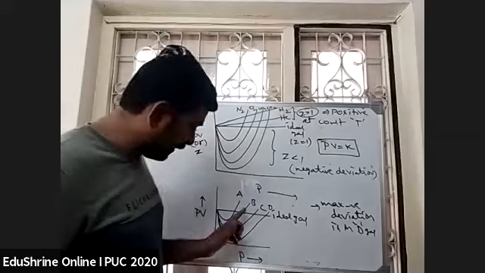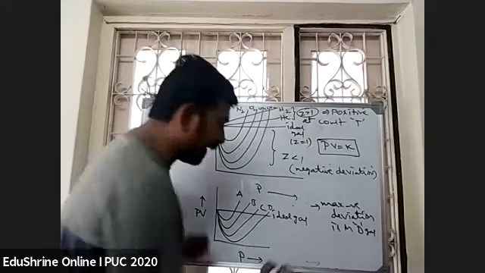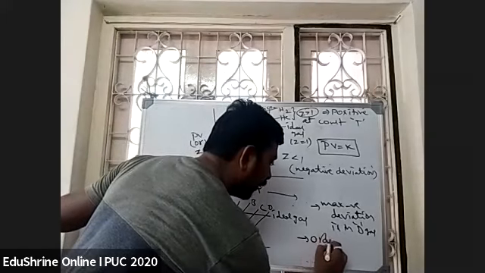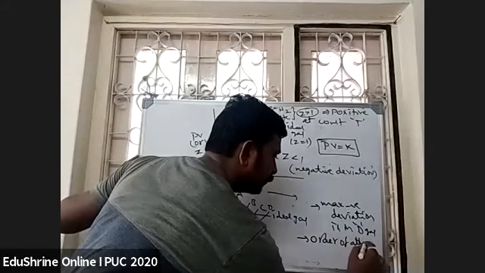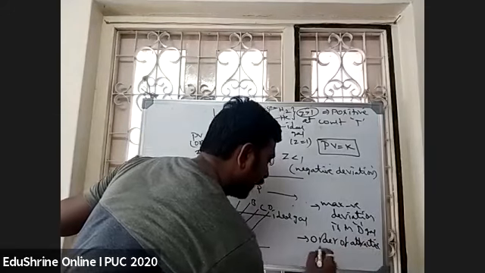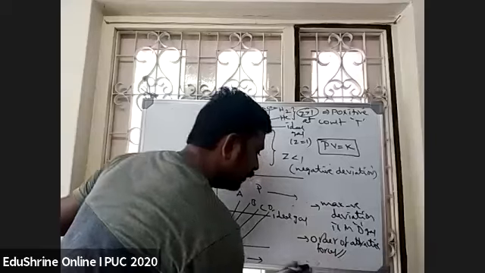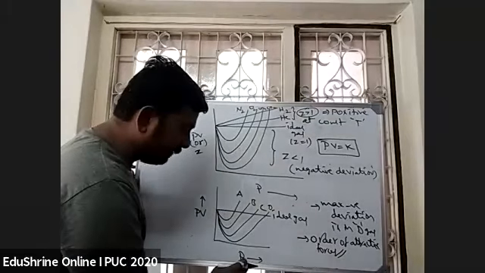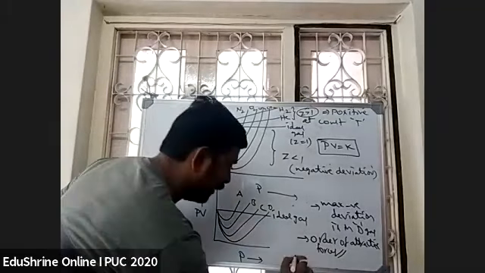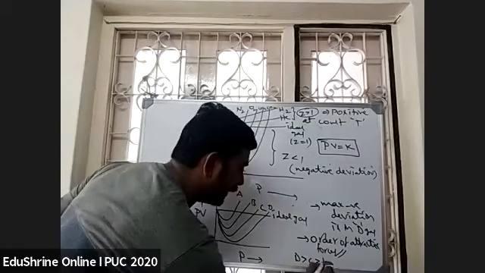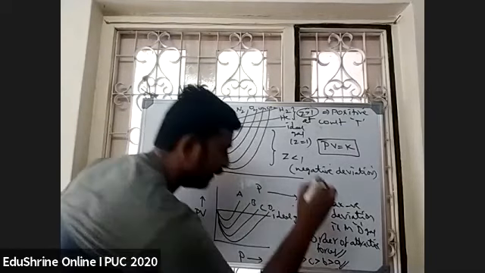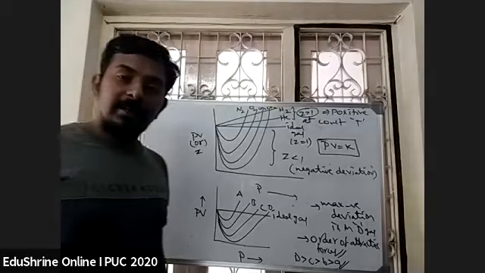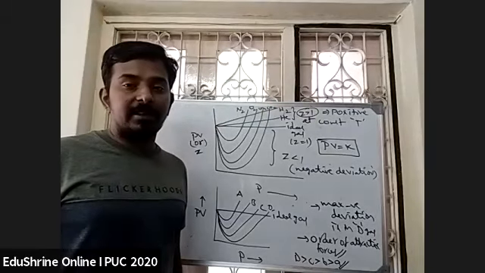So if the same question comes in the exam, and they ask what is the order of attractive forces, what will be the order, students? D will have maximum attractive forces. So D greater than C greater than B greater than A.